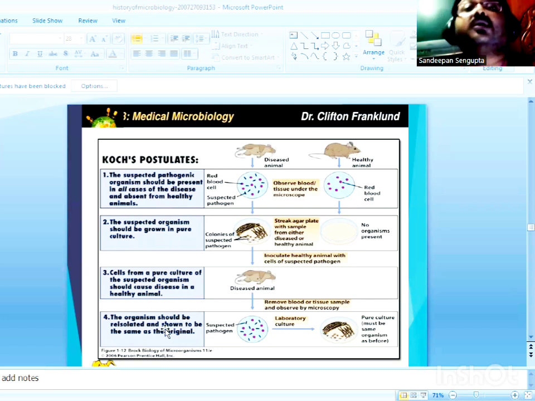So these were the 4 postulates of the germ theory of disease put forward by Robert Koch, which became the cornerstone and are still in use to study the etiology, the cause behind the disease, and the relationship between the disease-causing pathogen and the diseased organism, the host. The postulates of the germ theory of disease brought milestone advancements in the field of medical microbiology.